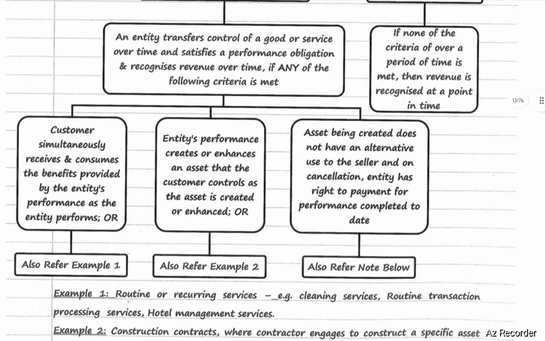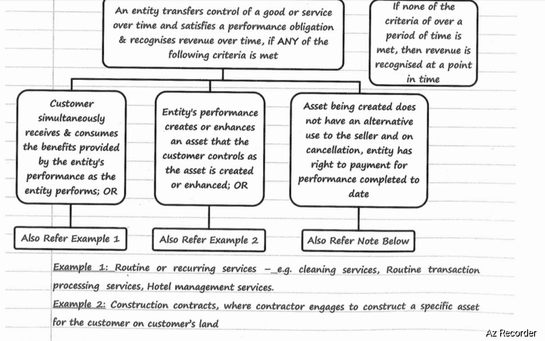First one, the customer simultaneously receives and consumes the benefits provided by the entity's performance as the entity performs. Example, in case of routine or recurring services like cleaning services, routine transaction processing services, hotel management services. In such a case, revenue is recognized over a period of time. Second case, the entity's performance creates or enhances an asset that the customer controls as the asset is created or enhanced. Example, in case of construction contracts, where a contractor engages to construct a specific asset for the customer on the customer's land. In such a case, revenue is recognized over a period.